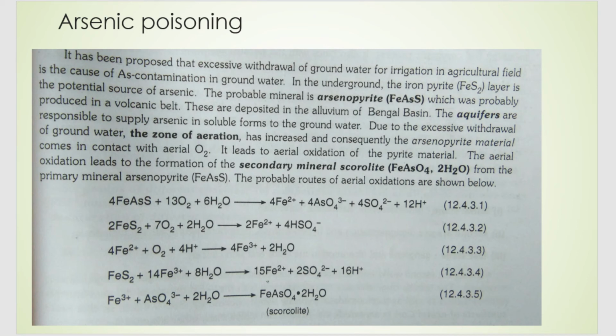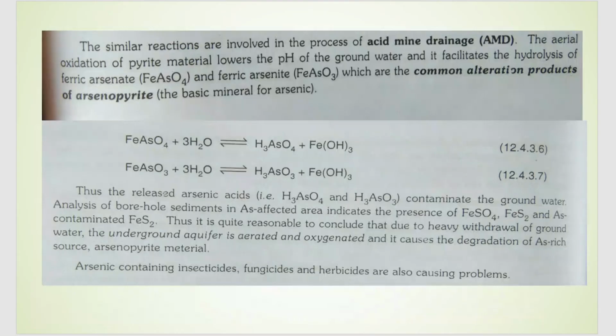That's how arsenic gets into our body. So the main reason for arsenic poisoning is excess withdrawal of groundwater, leading to all these reactions and to aeration of this arsenic deposit found in the soil.